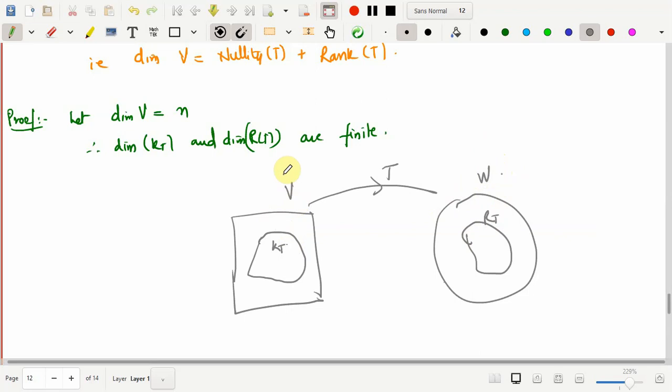What we are given is that V is finite dimensional, and therefore the dimension of kernel of T has to be finite.